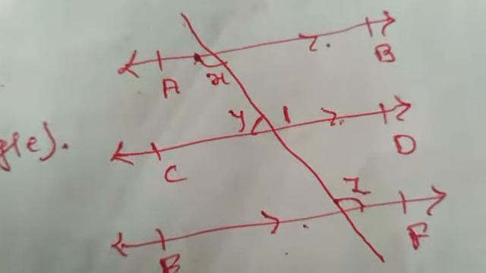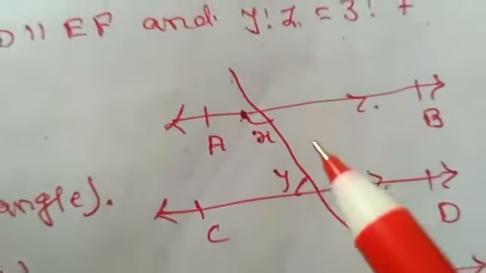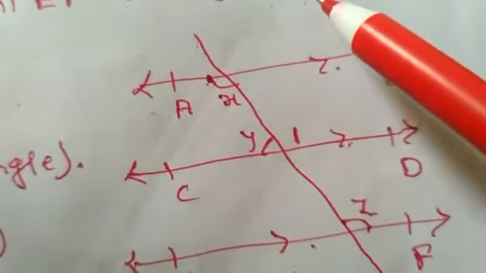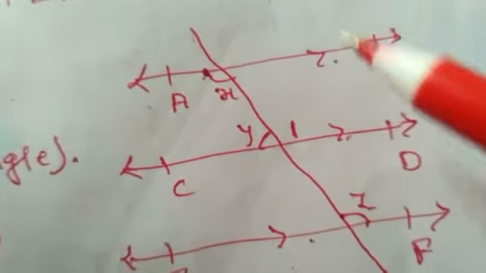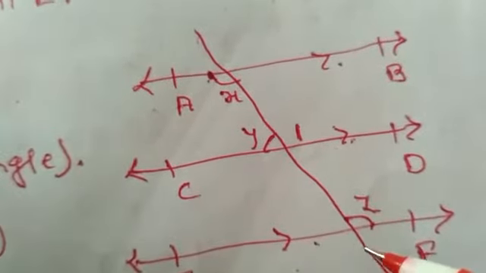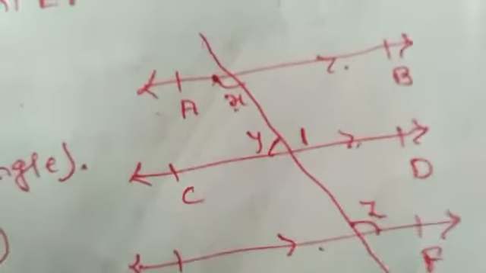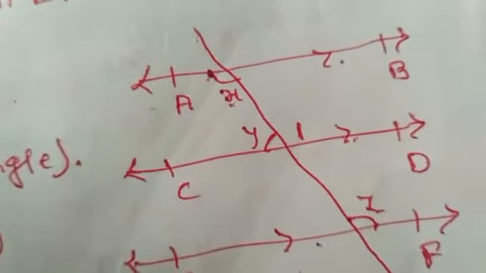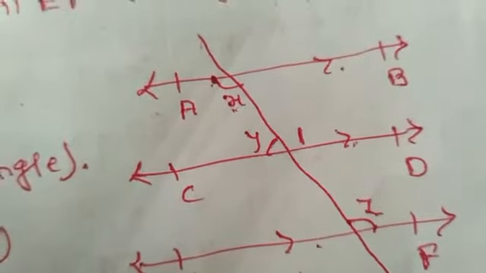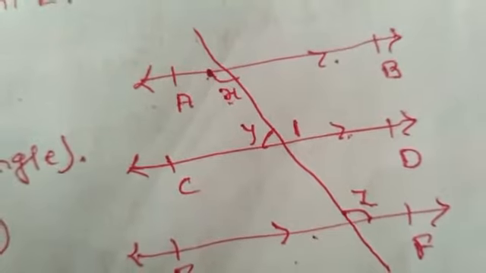Hence we conclude that these three lines, AB, CD and EF, become parallel to each other. Now in this question, the ratio of angle Y and angle Z is given, that is 3:7. The ratio of these angles is given, not the measurement. And now you have to find the angle X. Is it clear?